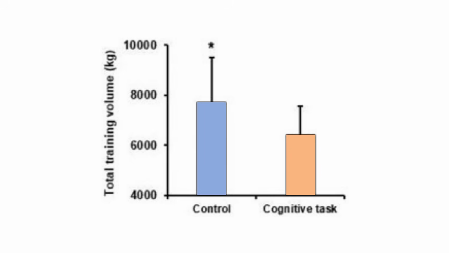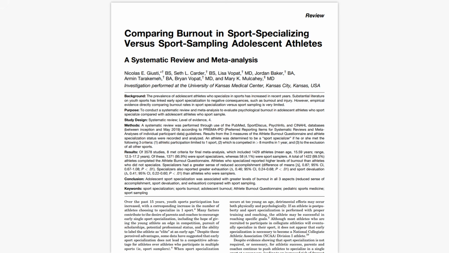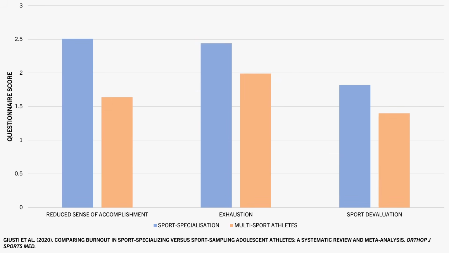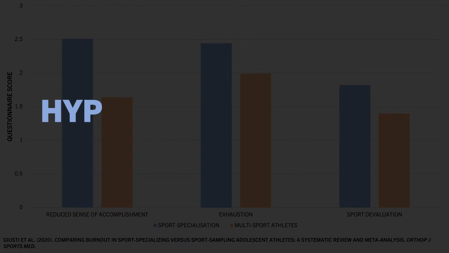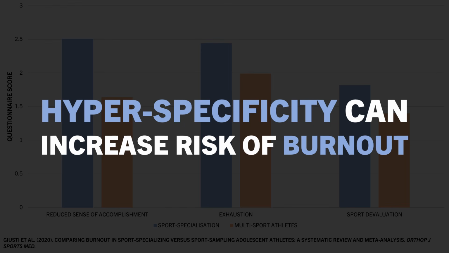Furthermore, psychological fatigue can also inhibit training adaptations from a long-term perspective. This meta-analysis explored the effects of sport specialization on psychological status in adolescent athletes. Based on the body of evidence, those who specialized in a single sport reported higher levels of exhaustion, reduced sense of accomplishment, and sport devaluation, compared with those involved in multiple sports. While this research isn't entirely relevant to those interested in muscle growth via resistance training, it does tell us that being hyper-focused on one specific goal probably increases our risk of mental burnout.